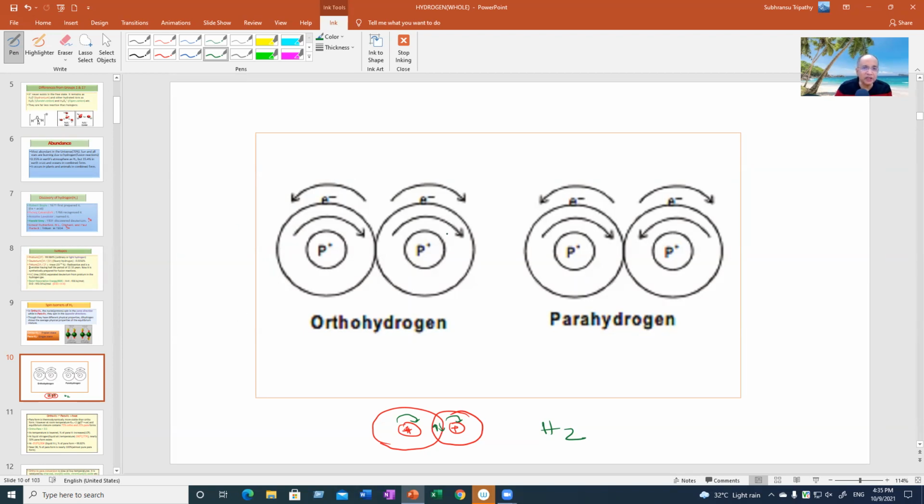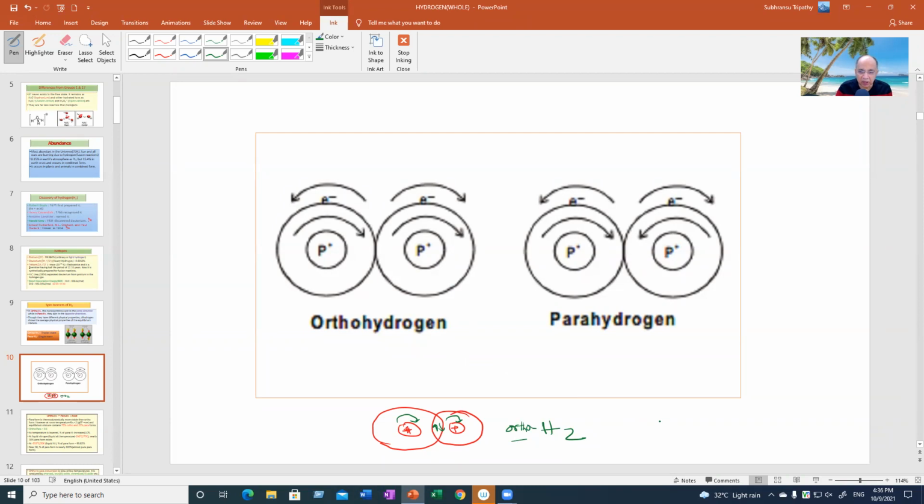This is a misleading diagram where the electron is spinning in the opposite direction. Electrons are not revolving now. Once it forms a bond, it never rotates. It spins in the opposite direction. This is the covalent bond, and the nucleus here spins clockwise, and this is also clockwise. Then it is called orthohydrogen.